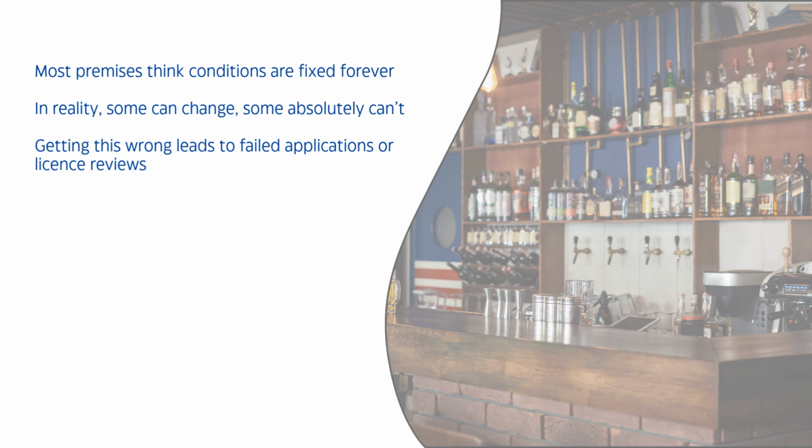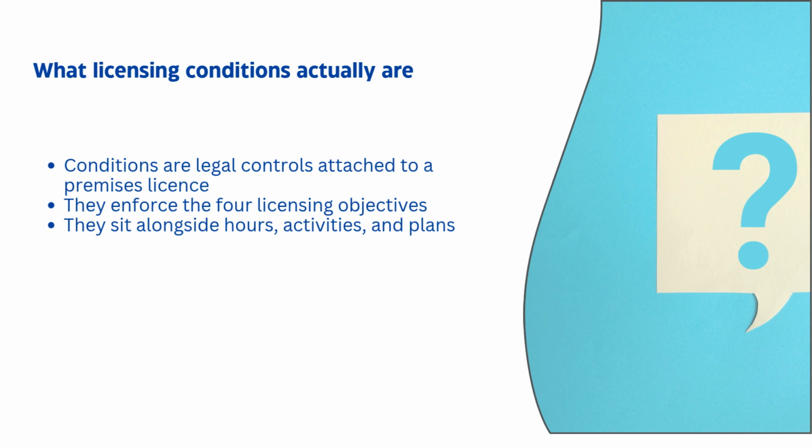Licensing conditions are the legal controls attached to your premises license. They exist to promote the four licensing objectives: crime and disorder, public safety, public nuisance, and protecting children from harm. They sit alongside your hours, activities and plans under the Licensing Act 2003.